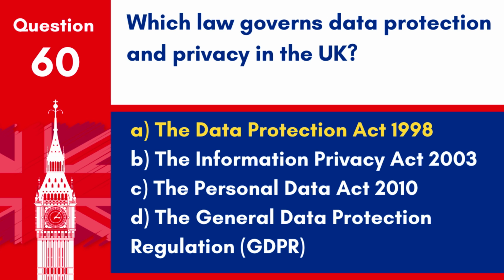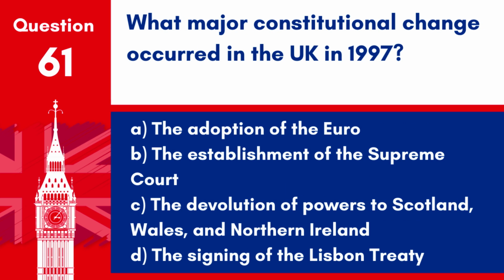Answer. A. The Data Protection Act 1998. This act is the key UK law that dictates how personal information is legally handled, although it has since been updated to align with the EU's GDPR for consistency. Question 61. What major constitutional change occurred in the UK in 1997?